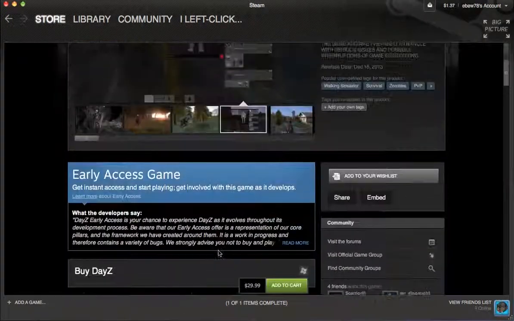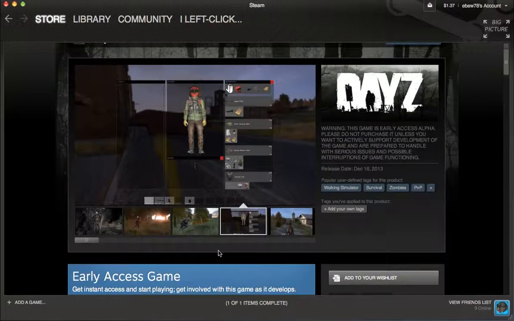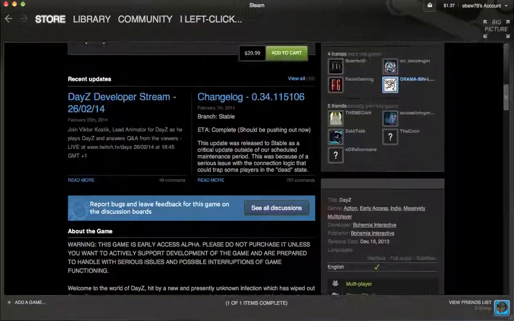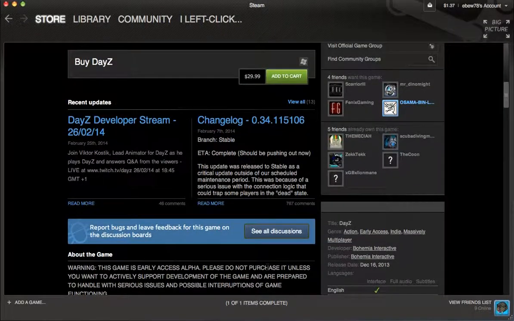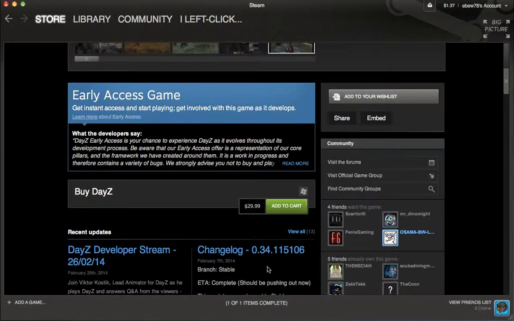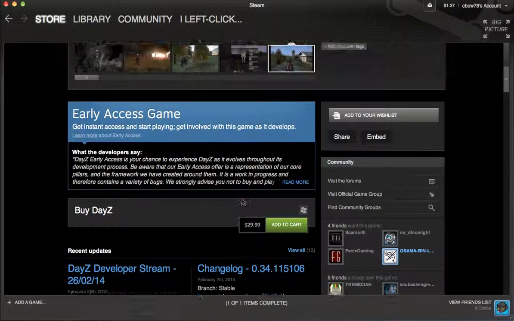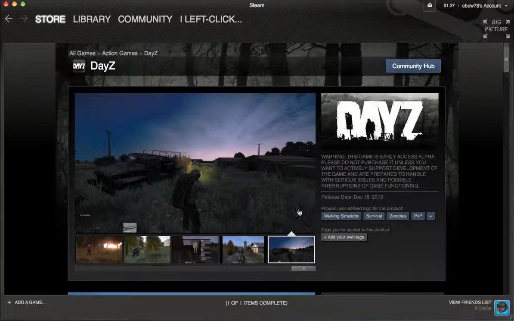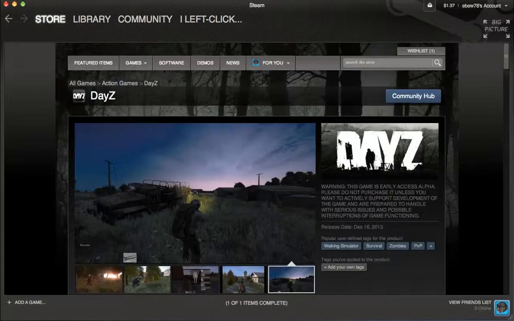But people don't really use Steam as much for AAA games, where they use it more for games you can't really find on Xbox or PlayStation. And I think $30 is kind of a steep track for an early access game. But I do like that they are, in fact, telling you, yes, this game is not done. Don't buy it unless you want to help.